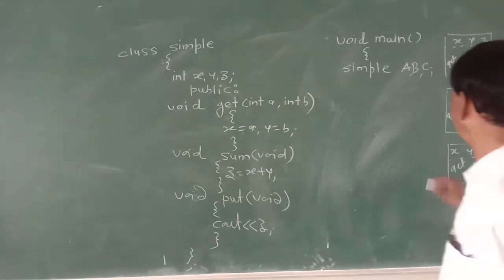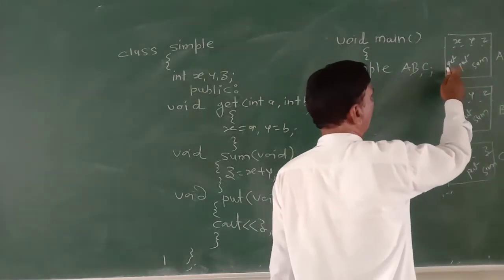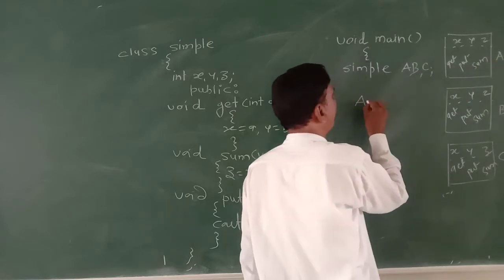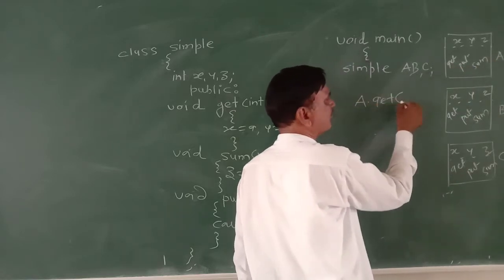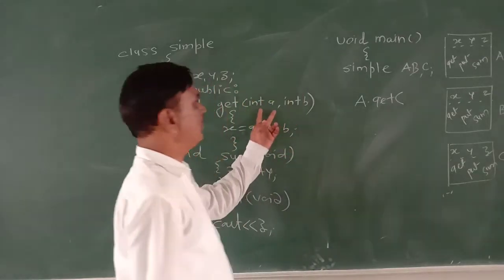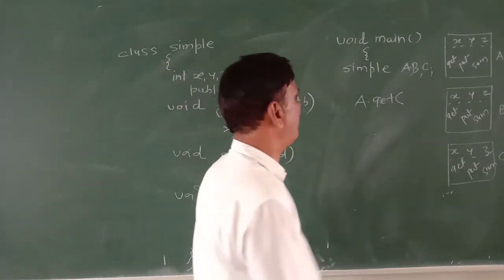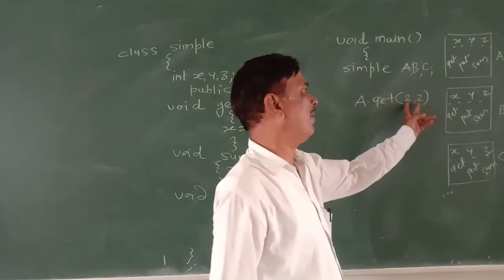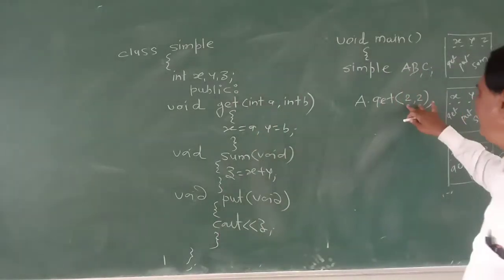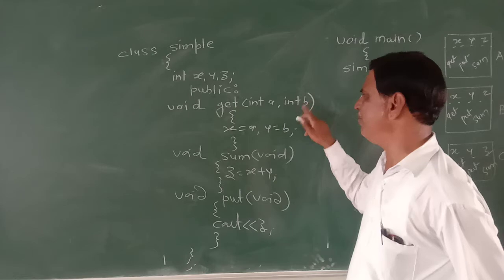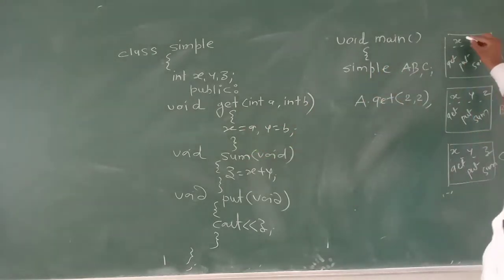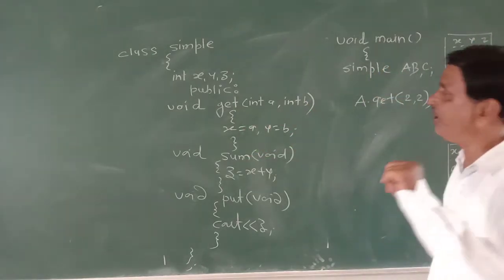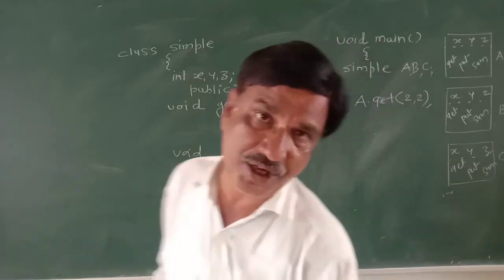Now suppose I want to call the get function of object A. I will call A dot get, and as we have defined, two parameters will be passed. I can say 2, 2. So this is called the actual parameter. Actual parameters 2 and 2 formally become a and b. They are given to x and y. Thus x and y will be initialized, but only for object A, because the get function is called of object A only.